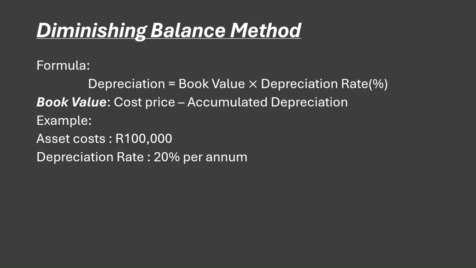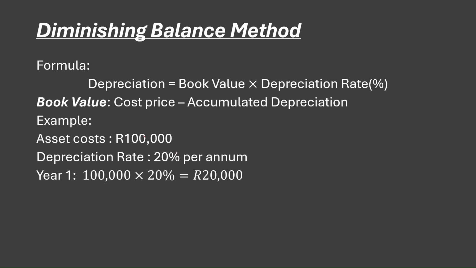The example says that the asset that we bought now costs 100,000 rands. Then the depreciation now is 20% per annum. So for the first year, which is year number one, it doesn't have any accumulated depreciation because it is still new. It's still the first year, right? So for year number one, it's just going to be the cost.